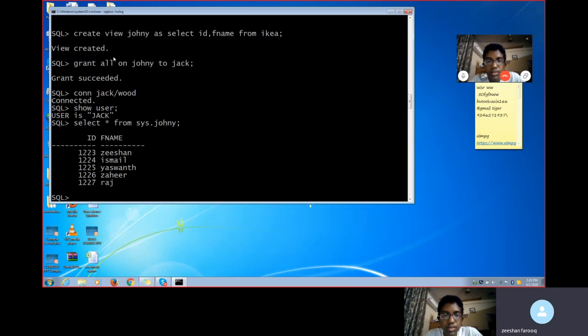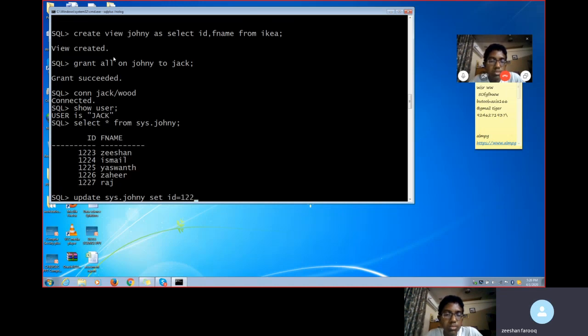So this is how we can update the table also. We can not only do that, we can update. Because we have given all the access: update, delete, modify. If I do the update like this: update sys.johnny set. For example, I want to change any value. I can simply change any value. I can change the ID also. I can change the password also. For example, if I wanted to change the ID, ID equal to